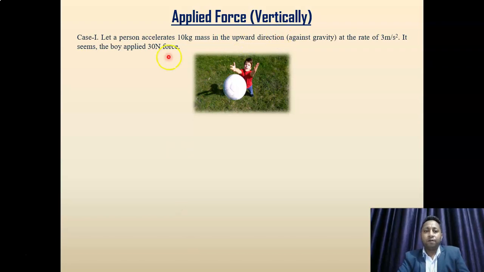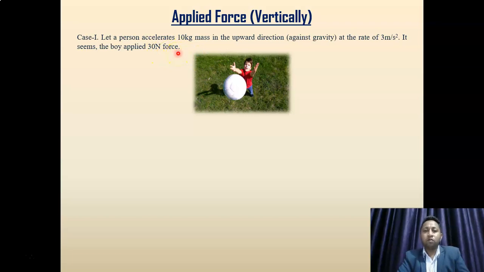Applied force vertically. Let a person accelerate a 10 kg mass in the upward direction at the rate of 3 meter per second square. It seems the boy applied 30 Newton force, but it is actually not, because 30 Newton is a net force, not applied force.